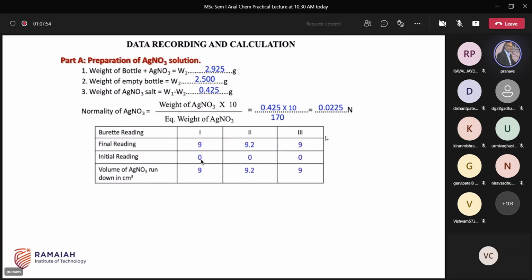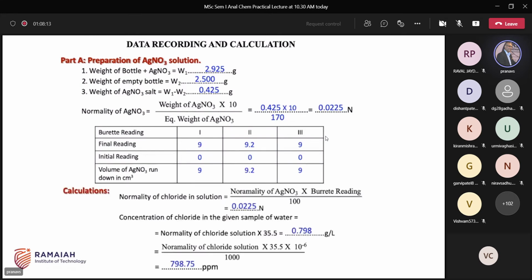So here the initial reading for the first trial is 0 and the final reading is 9. AgNO3 rundown is 9 ml. For the second trial we got 9.2. So these are the concurrent readings. Let us take 9 ml for the calculation part. You have to determine the normality of chloride ion in the solution using this equation, and then the concentration of chloride in the given sample of water for 1 liter in ppm. We got 798.75 ppm.